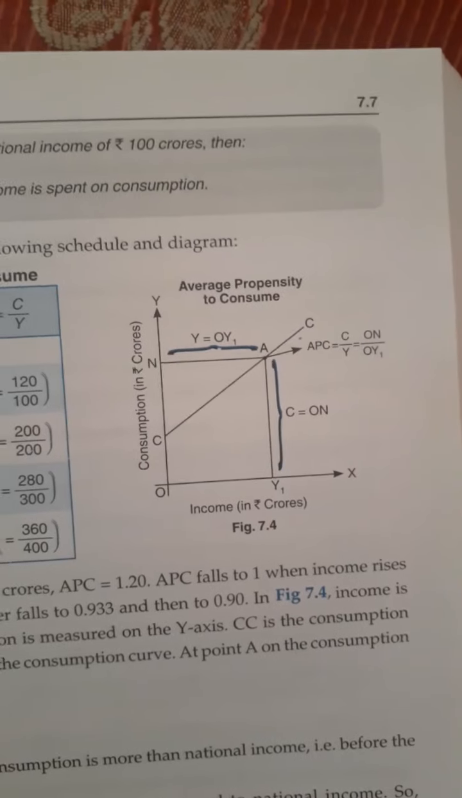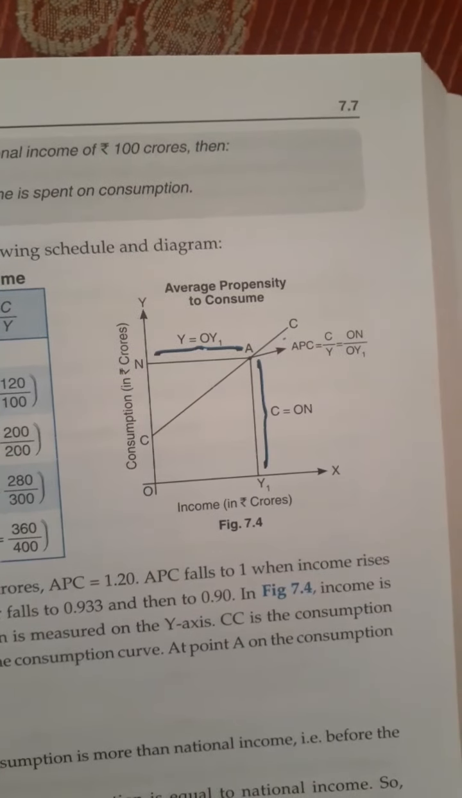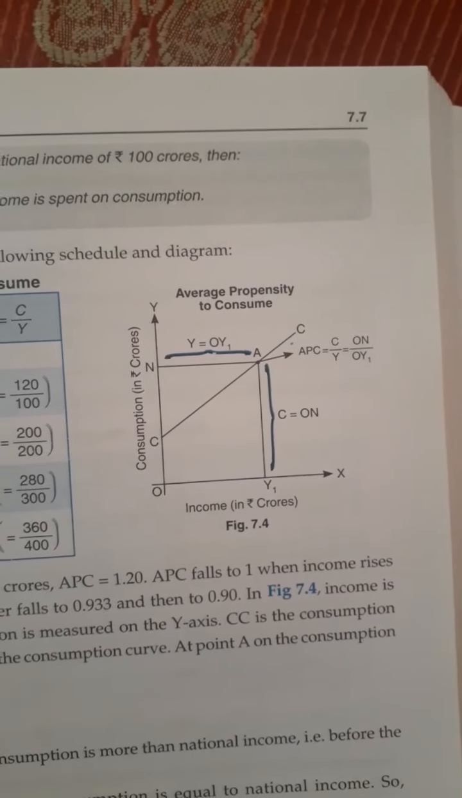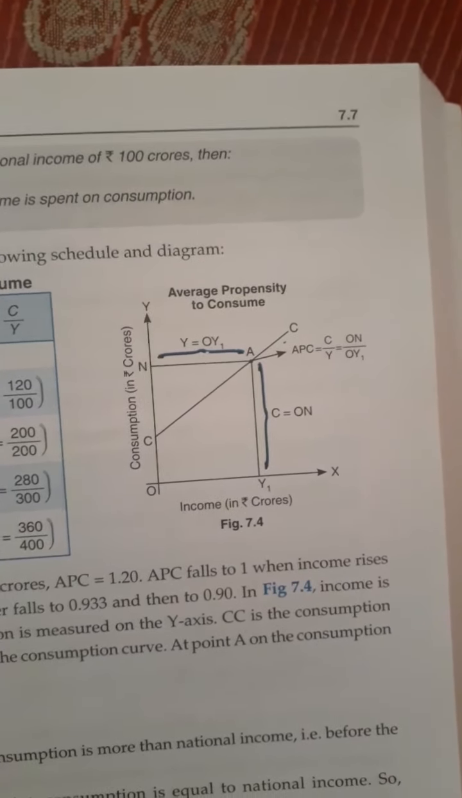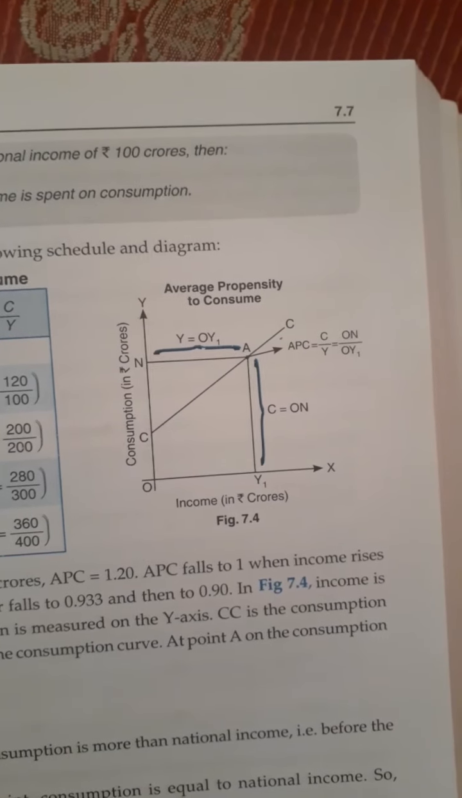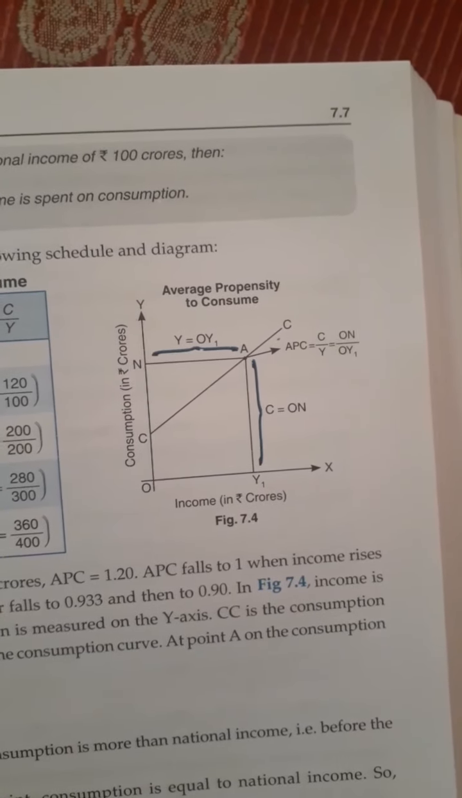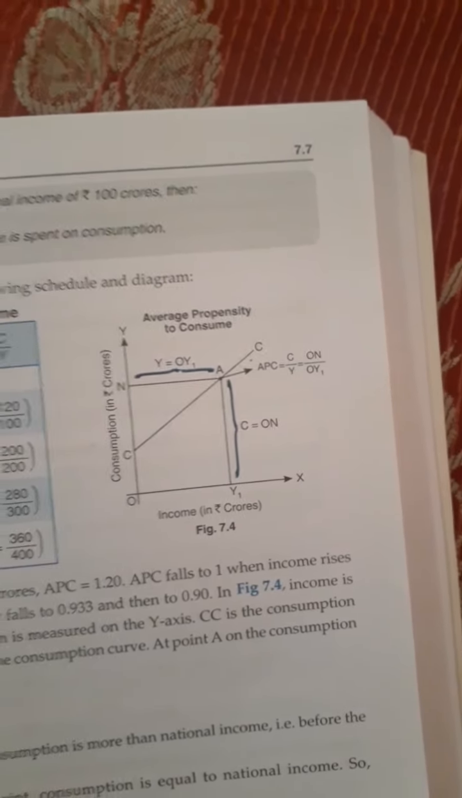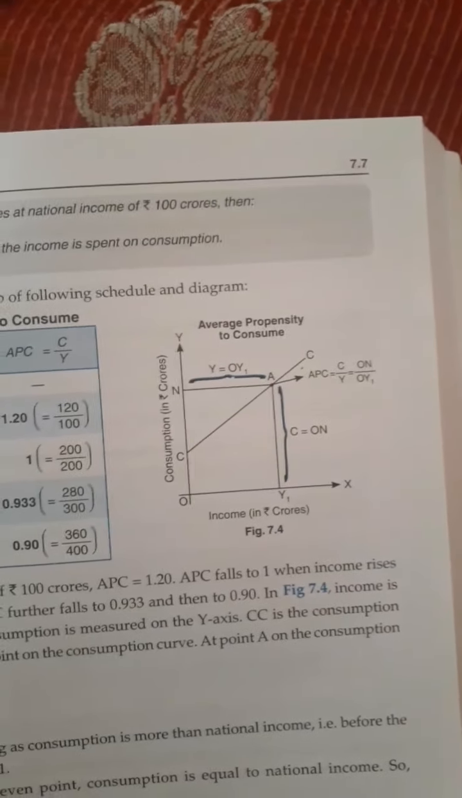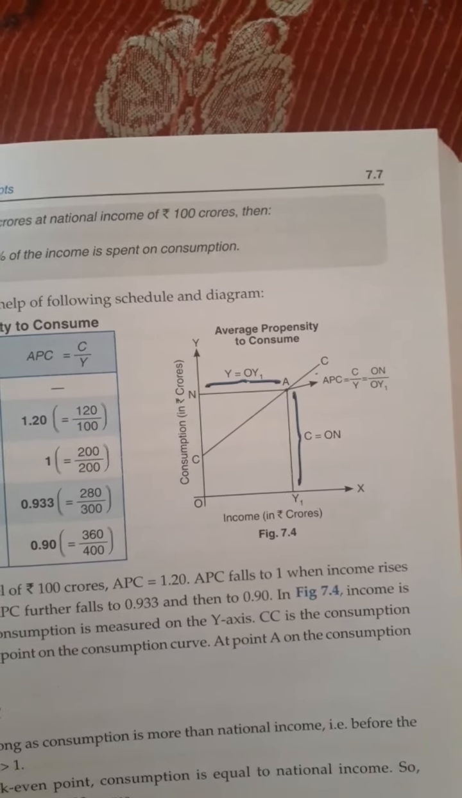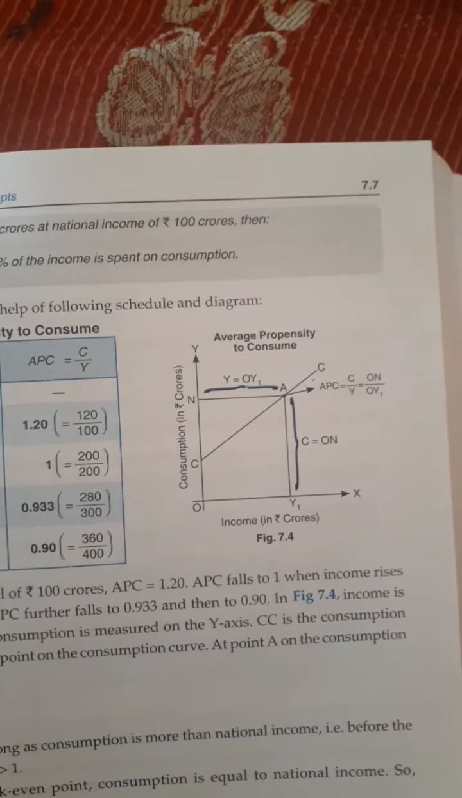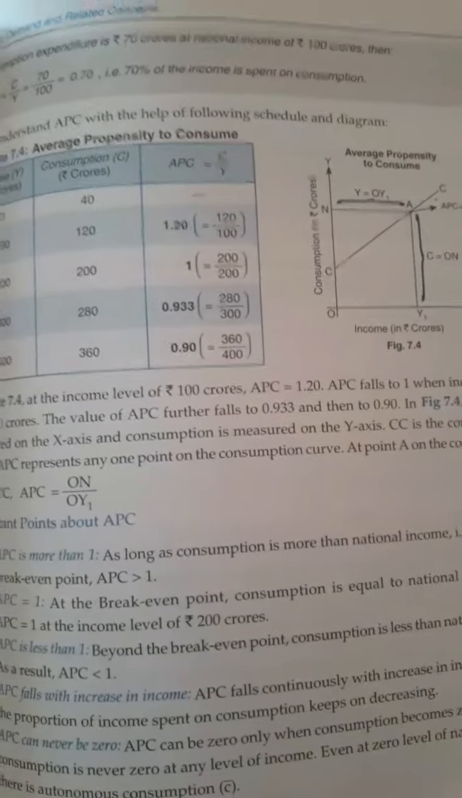And this is the curve of APC. Aggregate demand. Here C equal to ON. At a particular income level Y1, the consumption is very high. Understood? So if consumption is more than national income, then APC is greater than 1. If consumption is equal to the national income, APC equal to 1. And if consumption is lesser than national income, then APC will be less than 1.